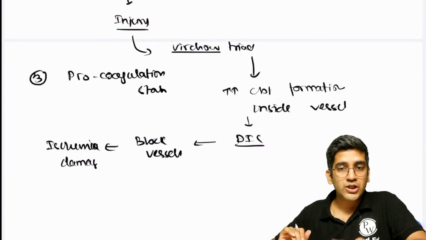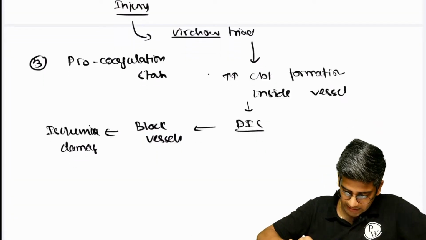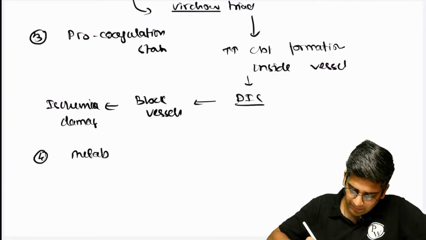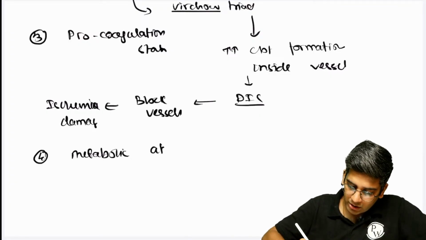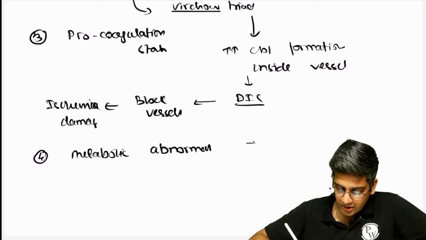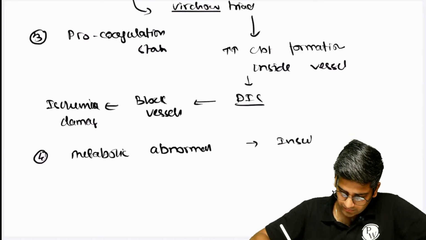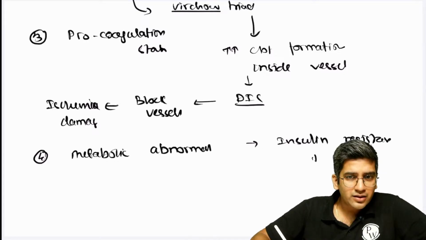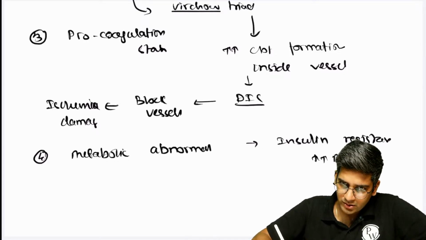Last but not least is you'll have a metabolic abnormality as well. Don't forget this. This also might be required, right? The problem with metabolic abnormality is it's not a direct cause of damage, it's a feeder. It'll cause insulin resistance. So insulin resistance will result in increase in blood sugar, right? So with increase in blood sugar, bacteria is going to be very happy, more activity.